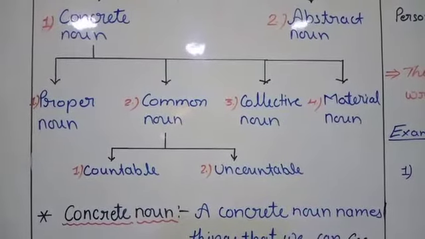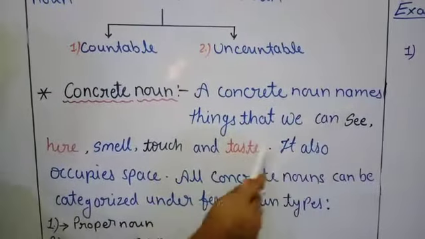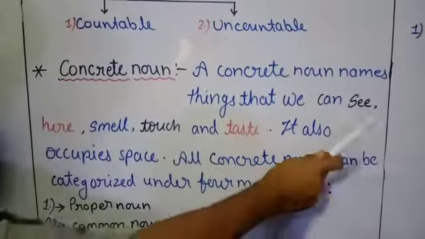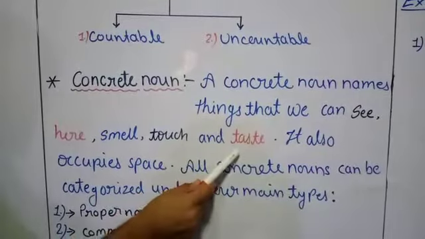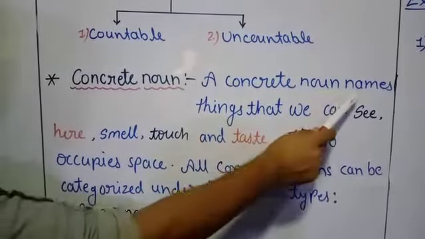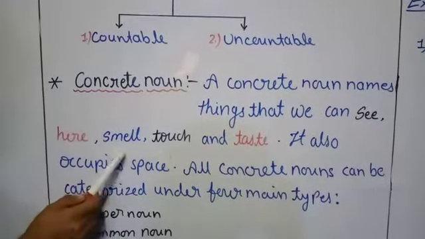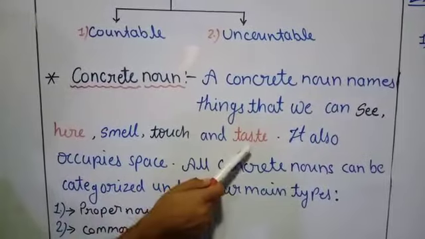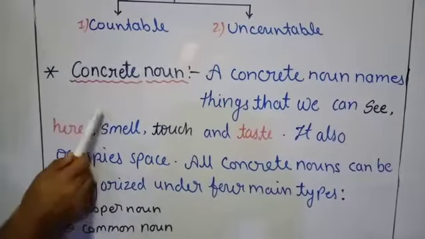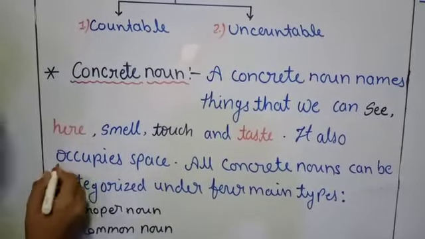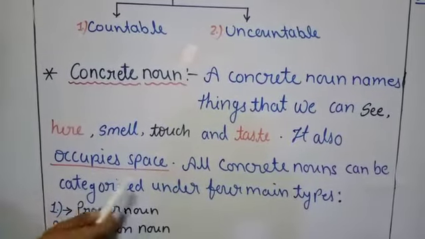So let's learn in detail about the concrete noun. A concrete noun names things that we can see, hear, smell, touch and taste. Once again, a concrete noun names things that we can see, hear, smell, touch and taste. It also occupies space, which means it needs space to exist.